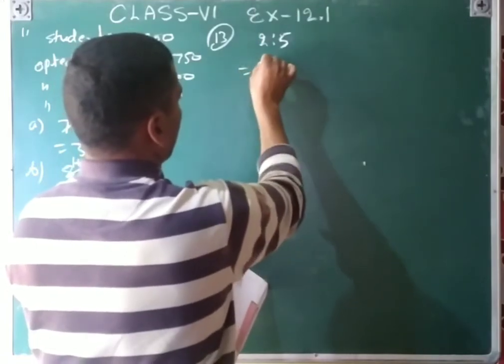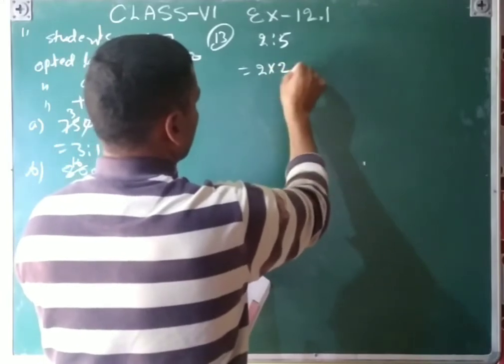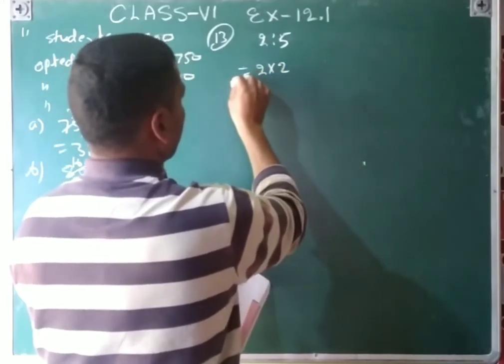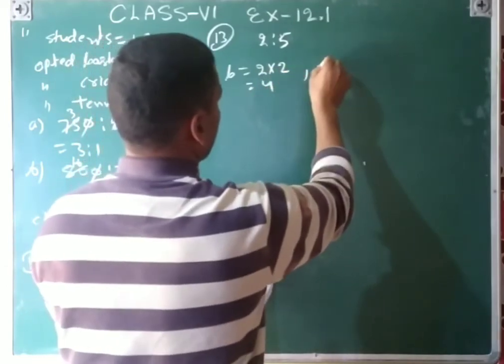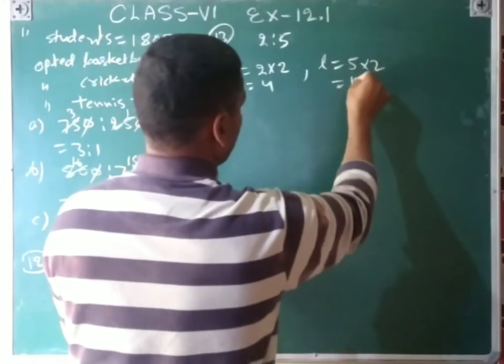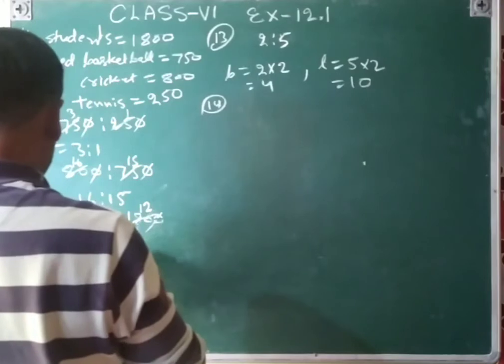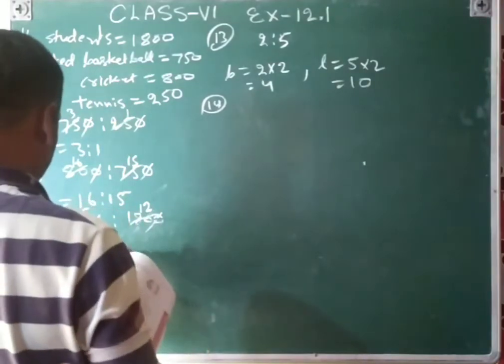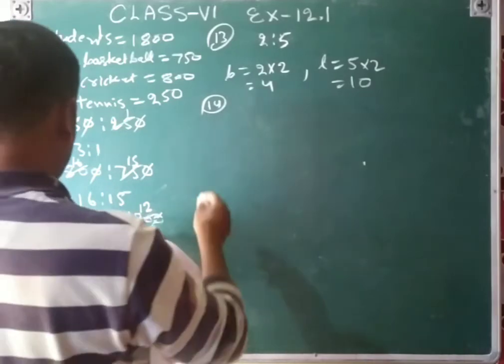Many more answers can be there, like this: 2 multiplied like this, 2, so that will be breadth is equal to 4. If we have taken 2 here for breadth, we will take 2 here also, that will be 10. Many more answers can be there. 14. That table is given there. So that 25 to the 50.